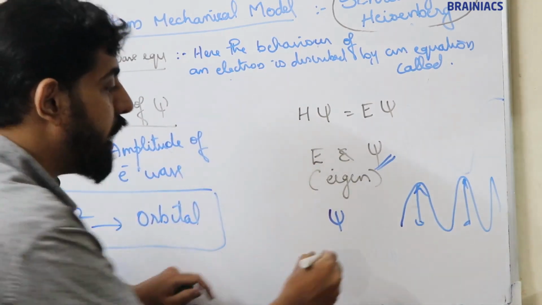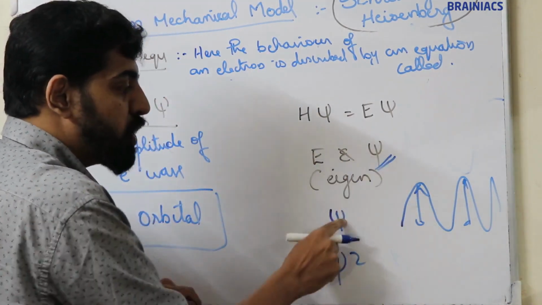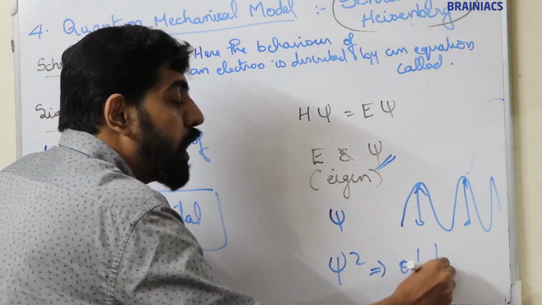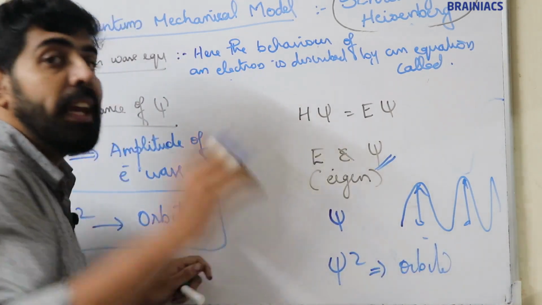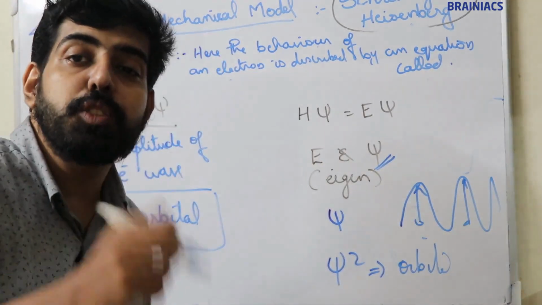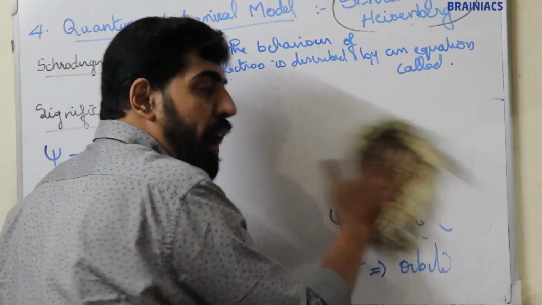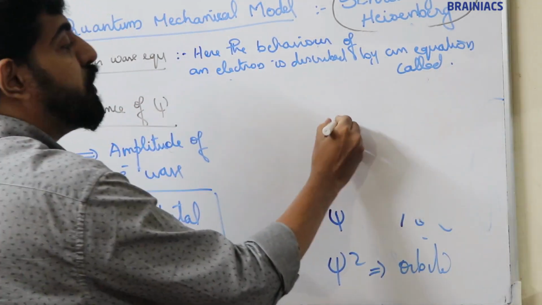But when you square the psi value, it gives the orbital. What are orbitals? It is the region around the nucleus where the probability to find an electron is maximum. So solving psi square, we will get the position of the orbital.